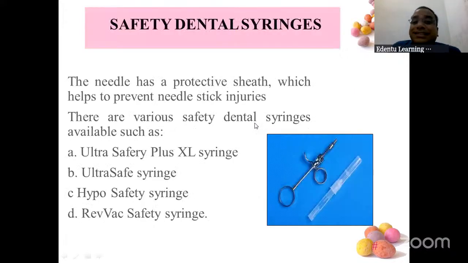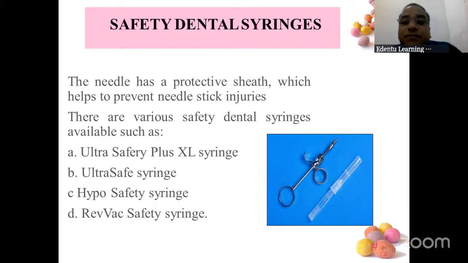Third one is safety dental syringes. So you can see the diagram, a normal cartridge type, but more safety precautions are taken. Next to the needle, a protective sheath is also there to prevent needle stick injuries. You always hit here, there, the patient moves, so needle stick injuries can happen. So always a barrel-shaped protection will be there around the needle. Only the part which has to be exposed will be exposed.